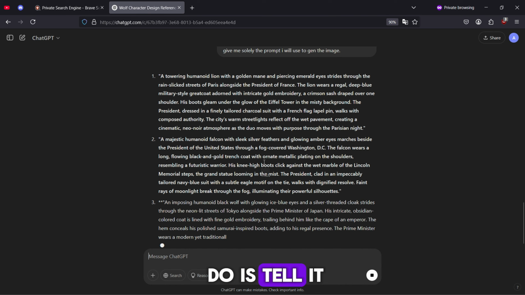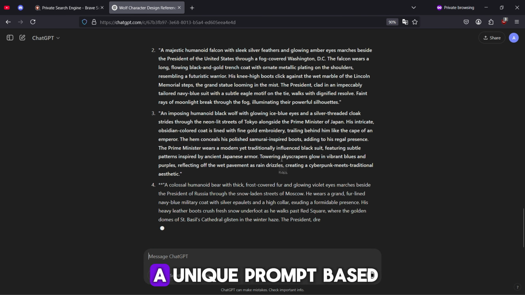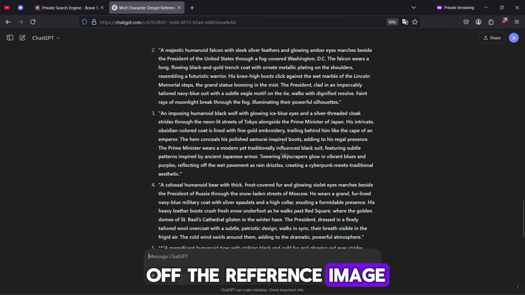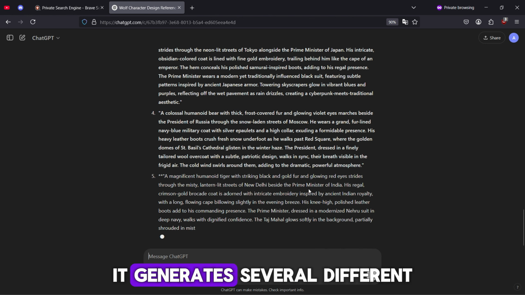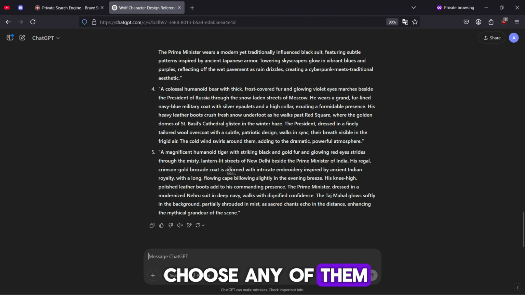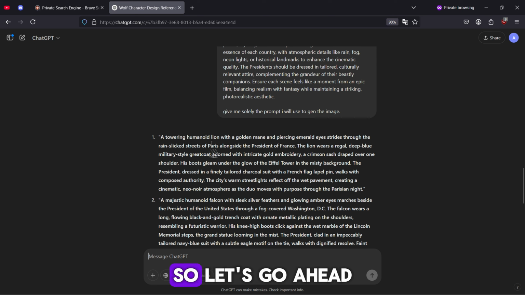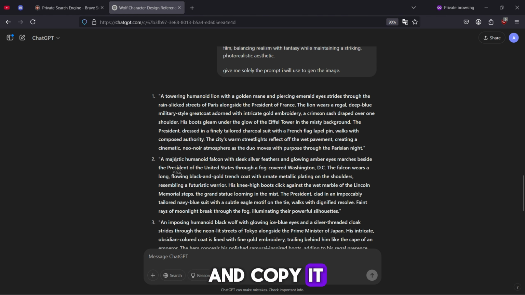The prompt I used here was generated by ChatGPT. All you need to do is tell it what you want to achieve, and it will create a unique prompt based off the reference image. As you can see, it generates several different prompts, and we can choose any of them. For this example, we'll use this one, so let's go ahead and copy it.